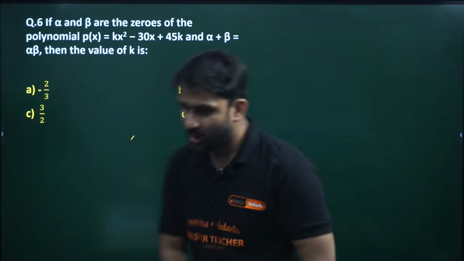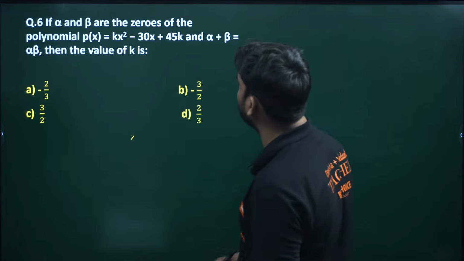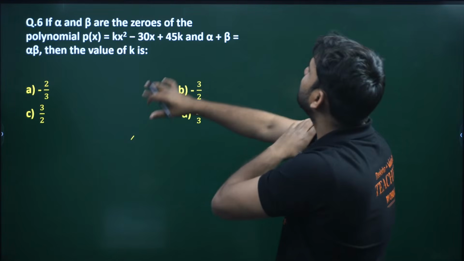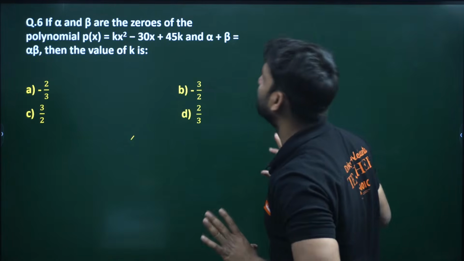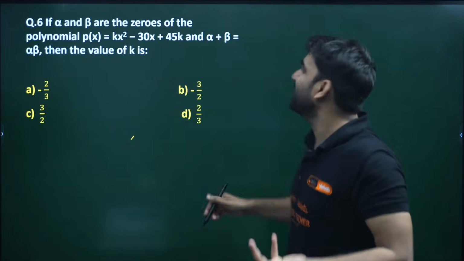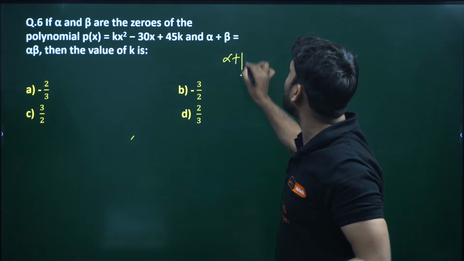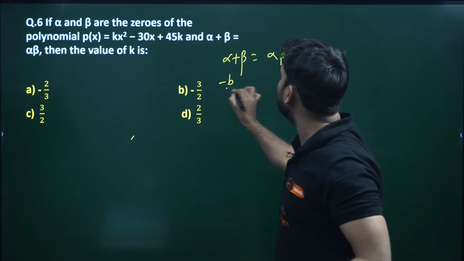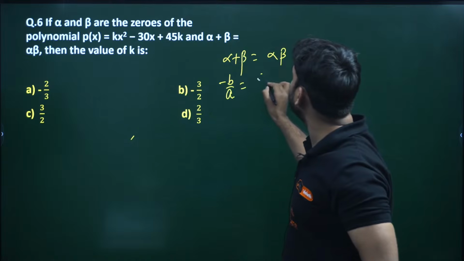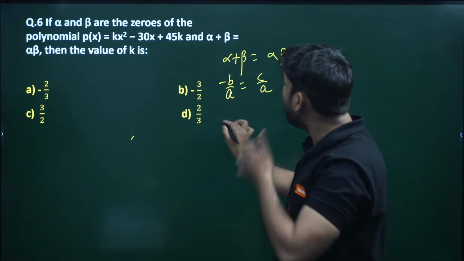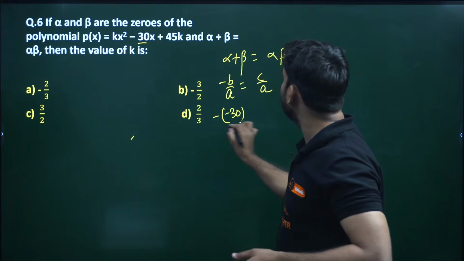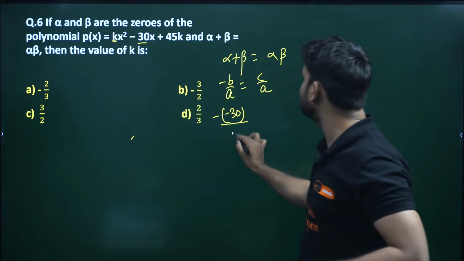Yes my dear, now try to do this question. Which option will be correct? If alpha and beta are the zeros of the polynomial p(x), and alpha plus beta is alpha beta. Very easy question. If alpha plus beta is equal to alpha beta, so alpha plus beta is what? Minus b/a, and alpha into beta is c/a. Now minus b is what? -3. So b is already -3, and a is k.